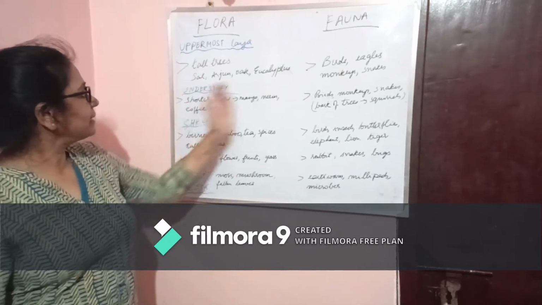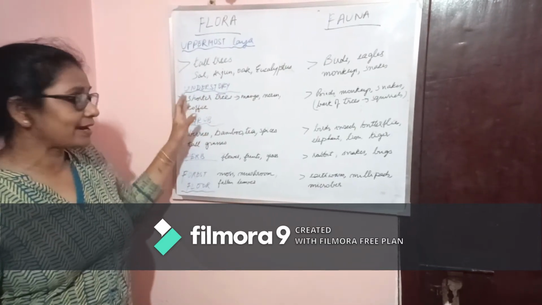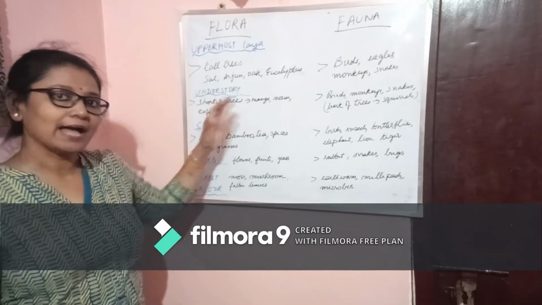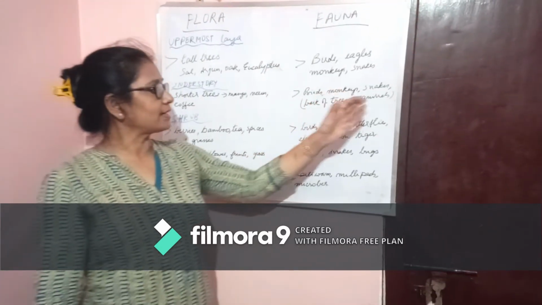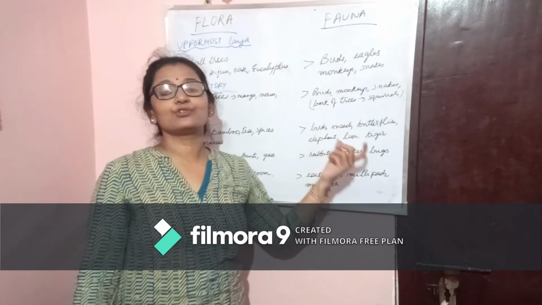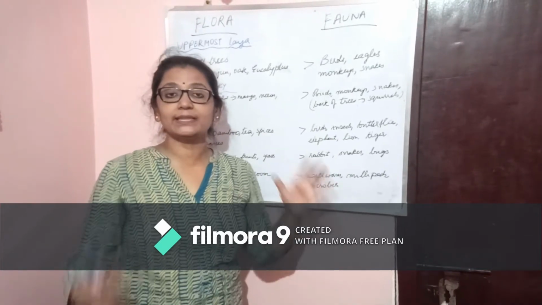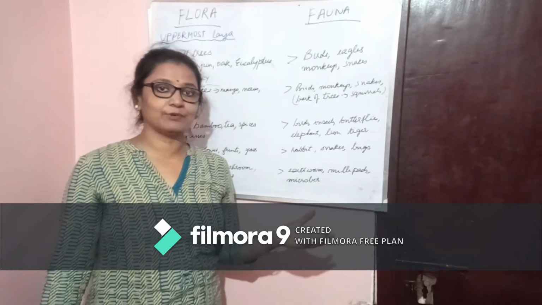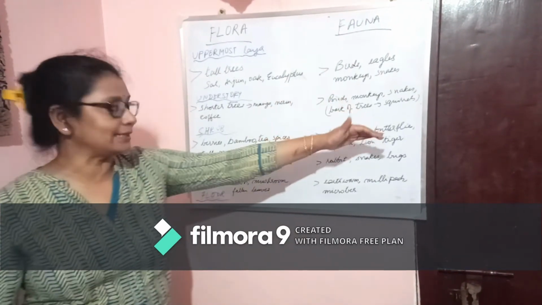Now in the middle layer or the understory, shorter trees prevail, like mango, neem, coffee, and so on. And birds, monkeys, snakes, and in the bark of trees you will also find a lot of insects. Other than that, squirrels and these types of animals are found in the middle layer.